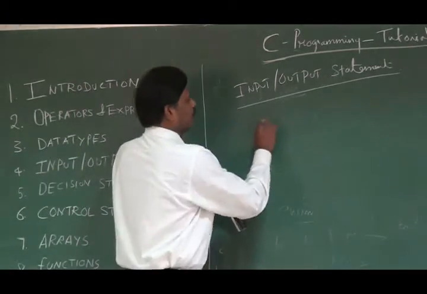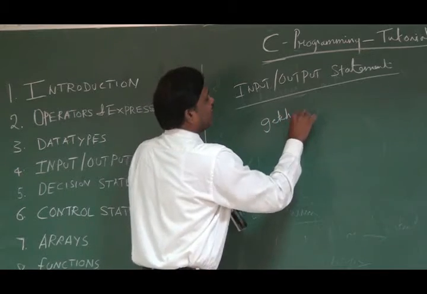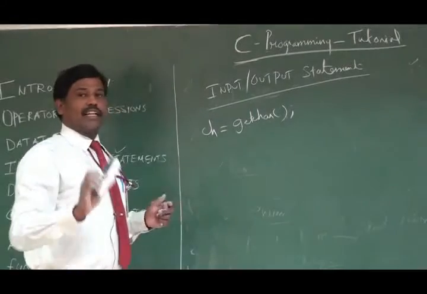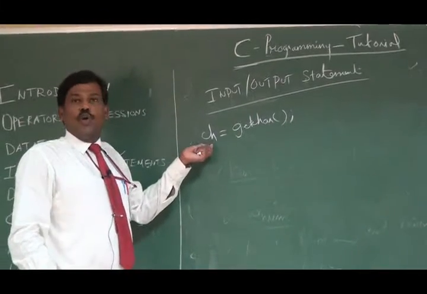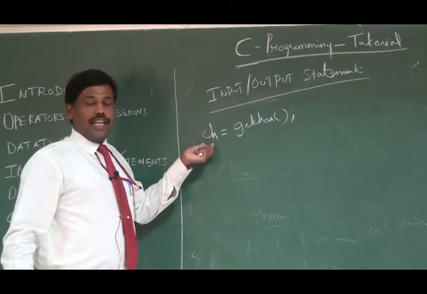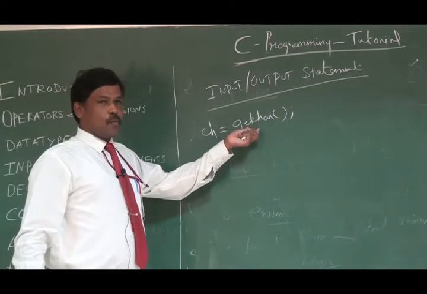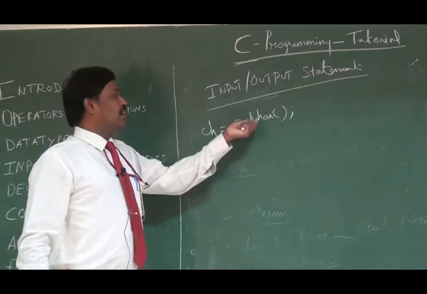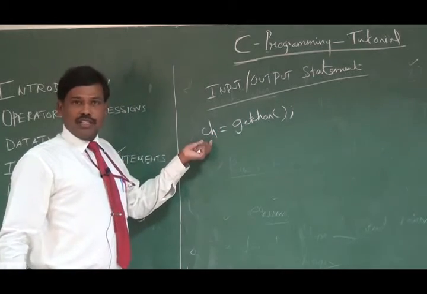So there is an input statement called getchar, which gets one single character as input, and that character will be assigned to a variable. That is the role of the getchar function. getchar is a function which gets a single character from the user through the keyboard, and that value will get assigned to this variable ch.